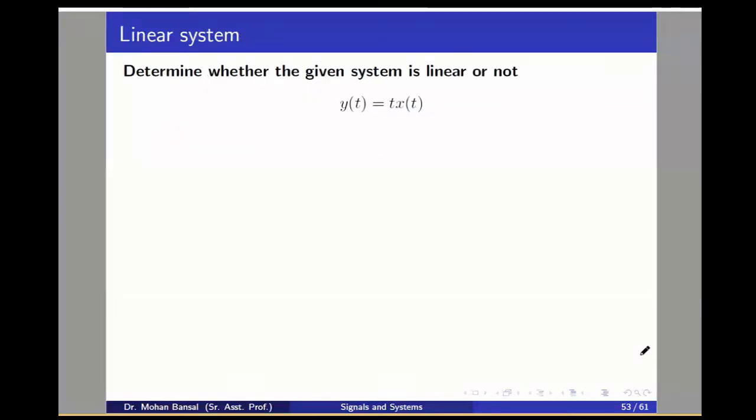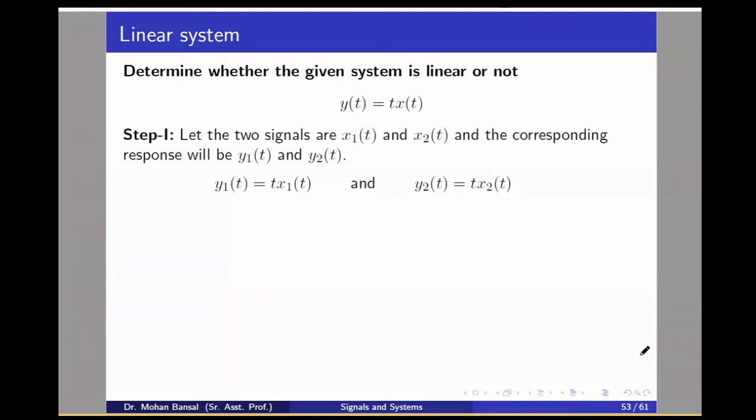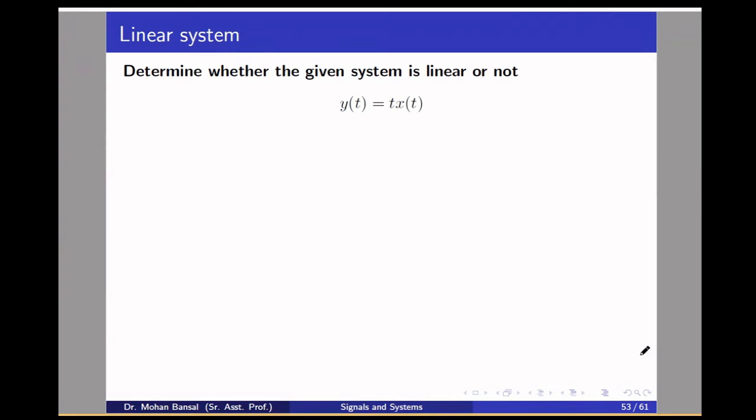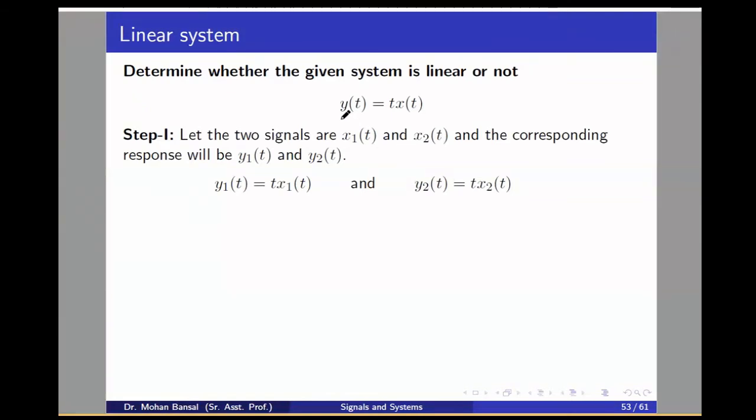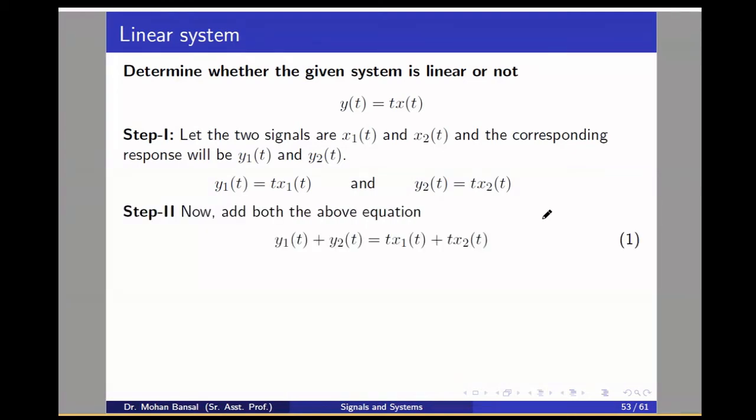So now come to linear and non-linear systems. y(t) is equal to t x(t). How will we check the linearity of the system? For testing linearity, first replace x(t) by x1(t) and x2(t) and compute y1(t) and y2(t). A linear system satisfies the superposition property. So y1(t) will be t x1(t) for input x1(t) and y2(t) will be t x2(t) for input x2(t). If we add both of them, we get t x1(t) plus t x2(t). This is our equation one.